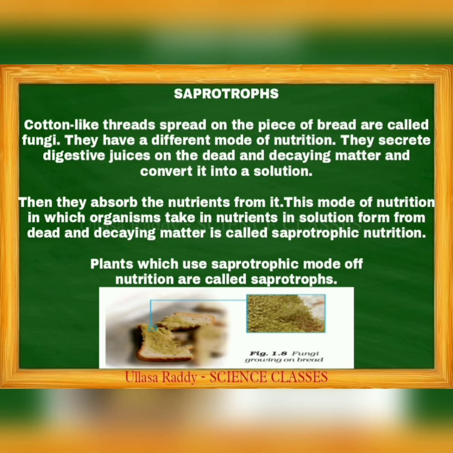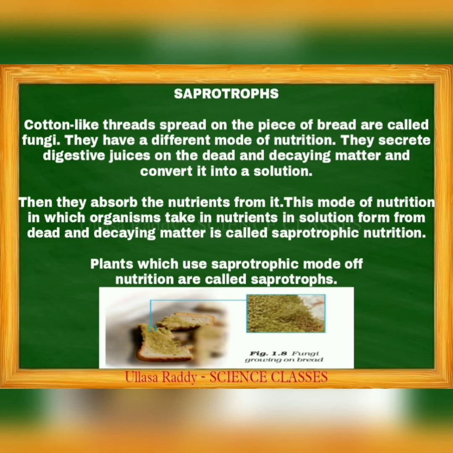They have a different mode of nutrition. They secrete digestive juices on the dead and decaying matter and convert it into a solution. Then they absorb the nutrients from it. This mode of nutrition, in which organisms take in nutrients in solution form from dead and decaying matter, is called saprotrophic nutrition.